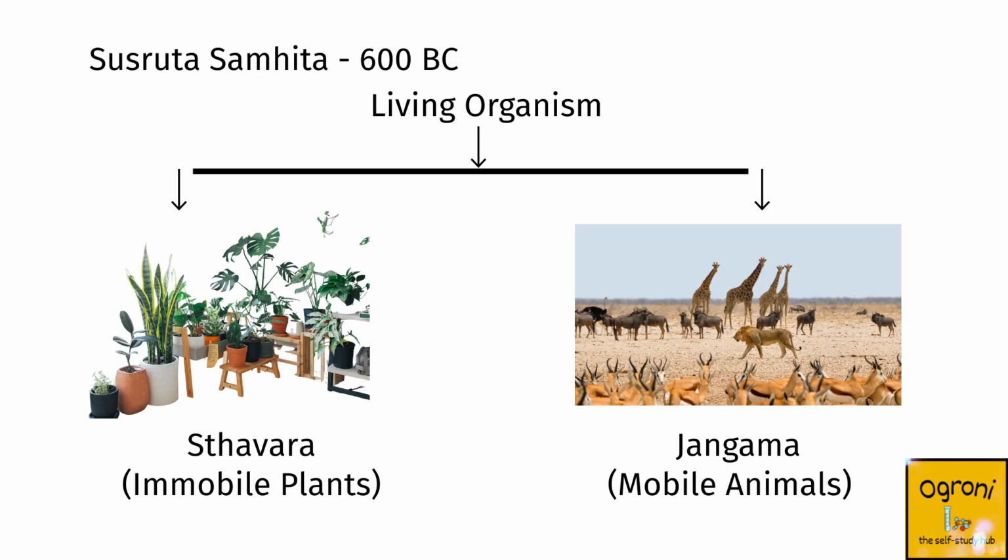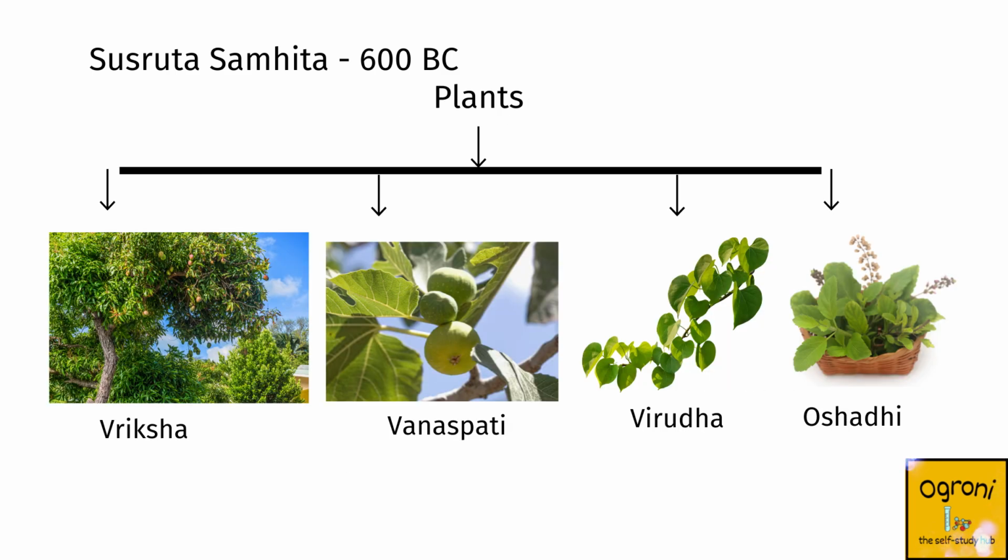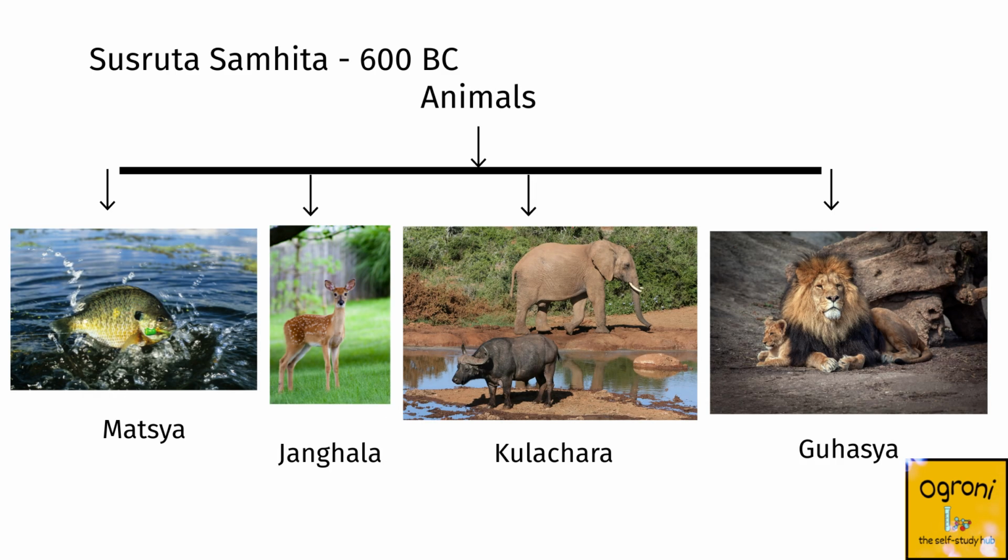In 600 BC, Susruta Samhita classified living organisms in two categories. 1. Sthavara, that is, immobile plants, and 2. Jangama, that is, mobile animals. Plants were further divided into Vriksha, those are any tree bearing fruits, Vanaspati, any plants growing in a particular area, Virudha means creeper, and Oshadhi means medicinal plant.